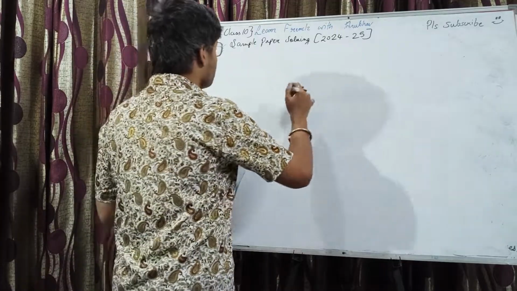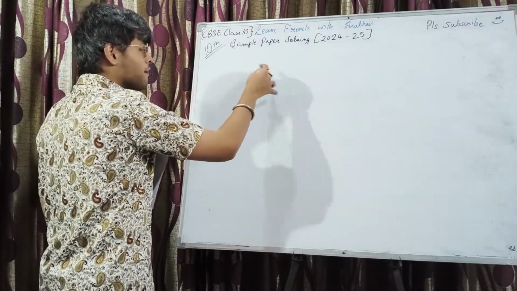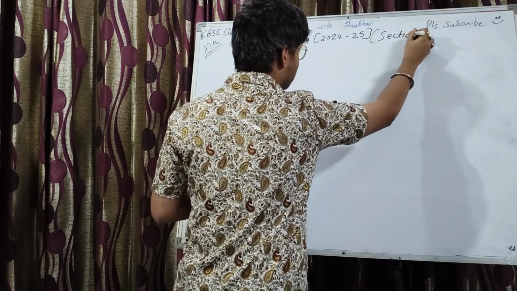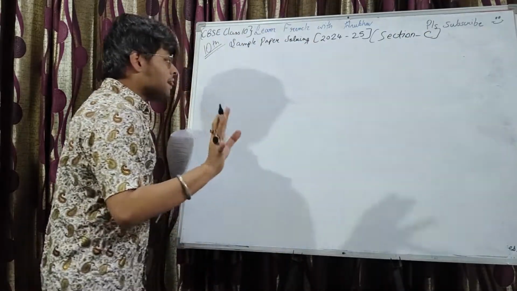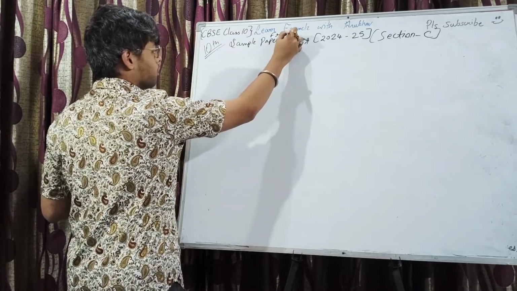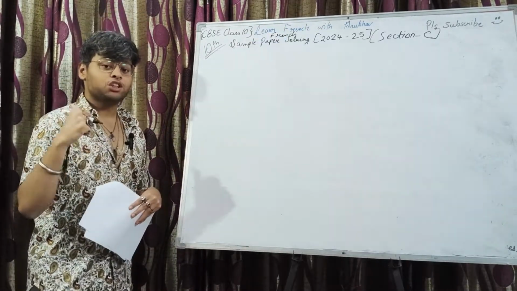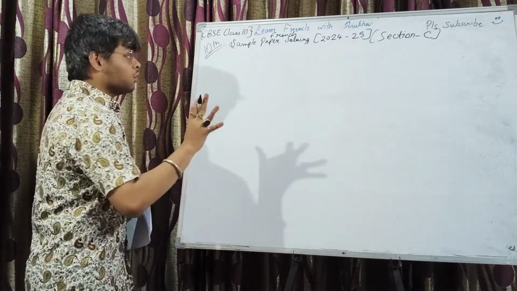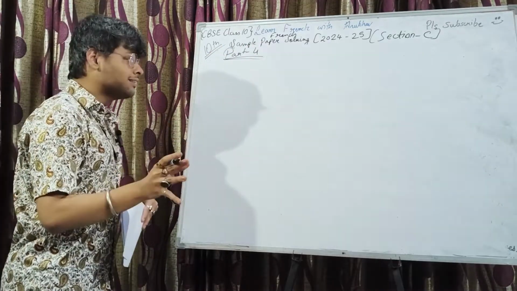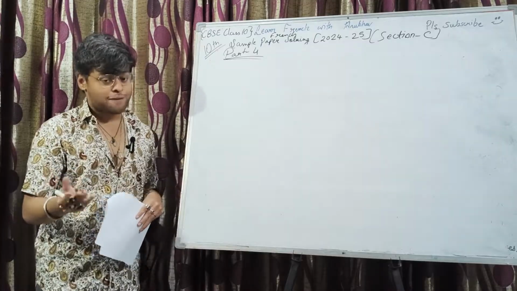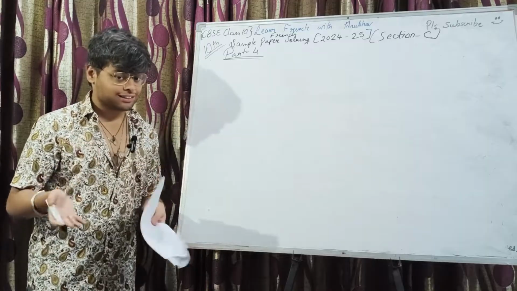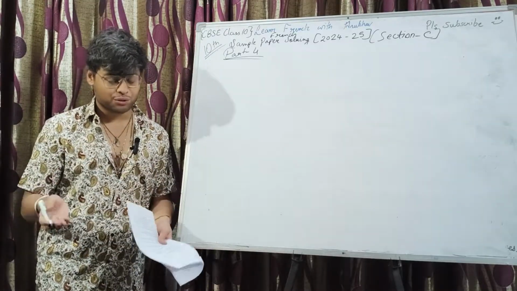In today's class, we are continuing with CBSE Class 10 Sample Paper Solving French for the 2024-25 batch. Today we are going to start with section C, the grammar section. Till now, we have completed section A and section D. So this is part 4 of the sample paper, Class 10 French, 2024-25 batch. The credit for this sample paper of course goes to CBSE. I'm just discussing the answers here to help you out and also to explain them to you.